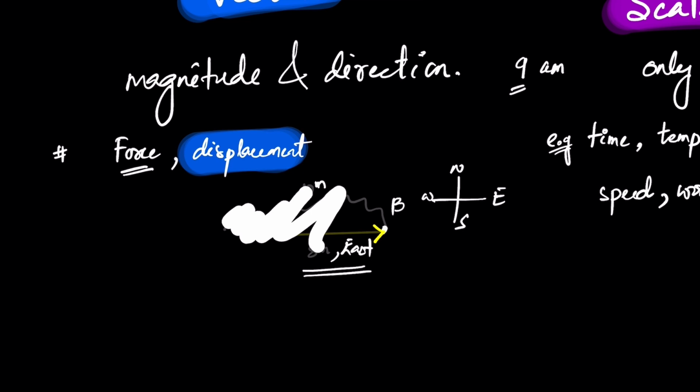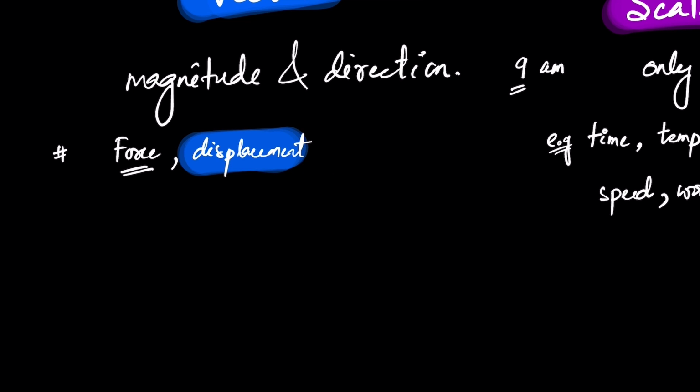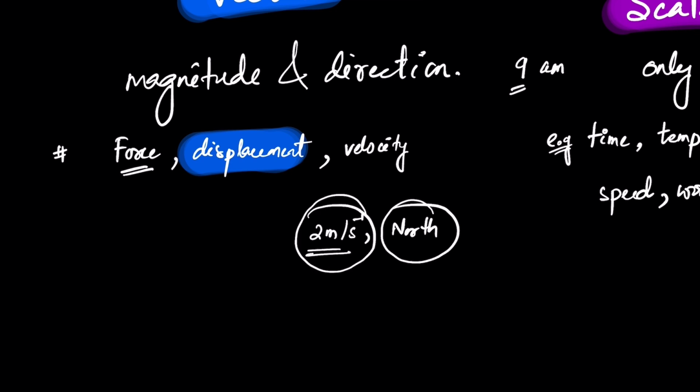Likewise, velocity: how fast and in which direction. If a guy can go 2 meters per second towards north, how fast plus direction gives you your velocity. I hope I made it clear. So velocity is a vector quantity. You can assign direction. It has a magnitude 2 and a direction, for example north. So there are many examples.